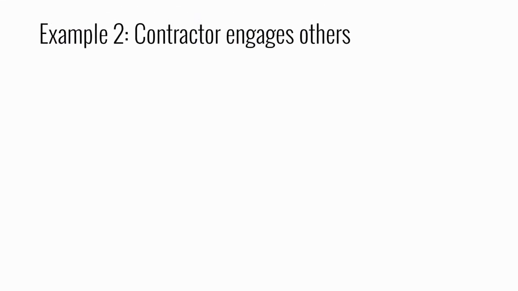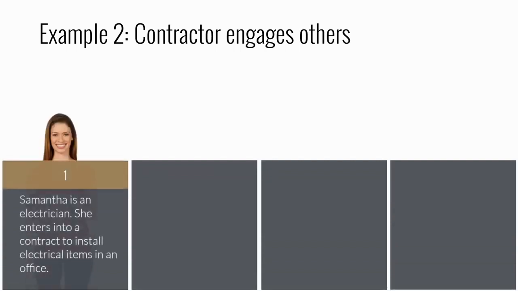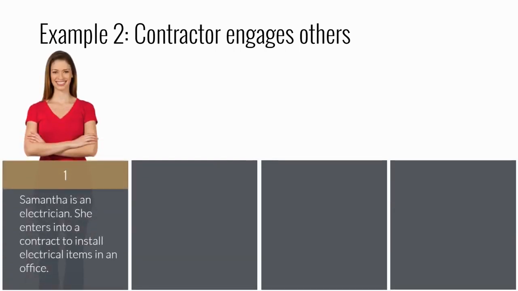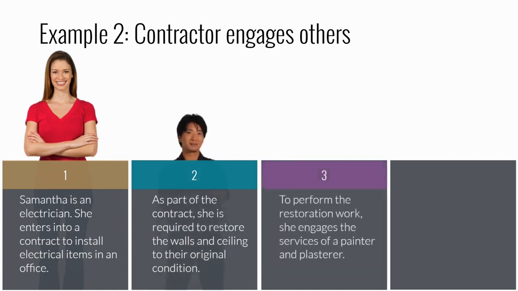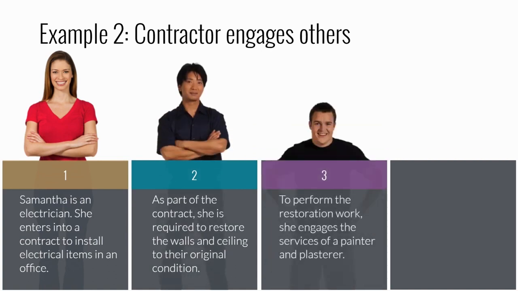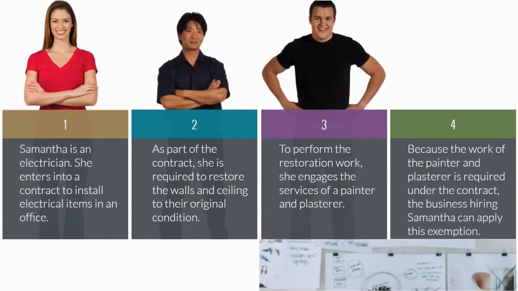Let's see another example. Samantha carries on a business as an electrician. She enters into a contract with a client to install electrical items in a room and restore the walls to their original state. To perform the work required under the contract, she engages a plasterer and a painter. The work performed by the plasterer and painter is considered part of the object of the contract.